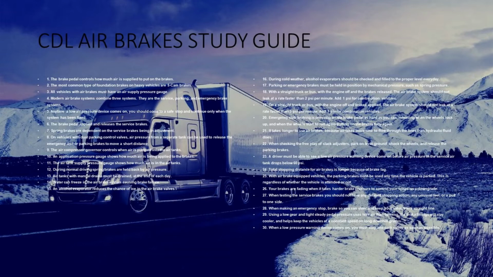22. When checking the free play of slack adjusters, park on level ground, chock the wheels, and release the parking brakes. 23. A driver must be able to see a low air pressure warning device come on before air pressure in the service air tank drops below 60 psi. 24. Total stopping distance for air brakes is longer because of brake lag.